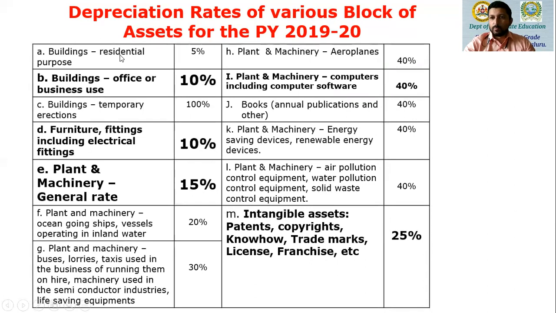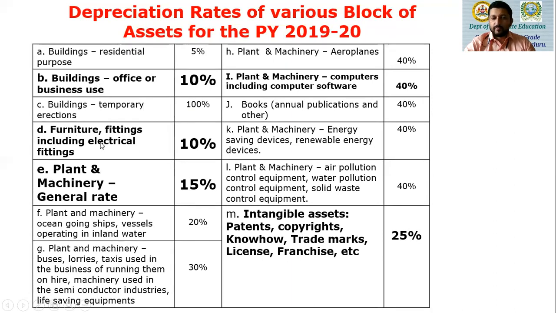Suppose the business owns buildings and it is used more so for residential purpose, the rate of depreciation is 5%. Buildings which are used for office or for business purposes, it is 10%. If there are any temporary erections, then the rate of depreciation is 100%. You can discount this 100% because otherwise, if you take out this 100%, overall you see only 40% being the maximum rate of depreciation.